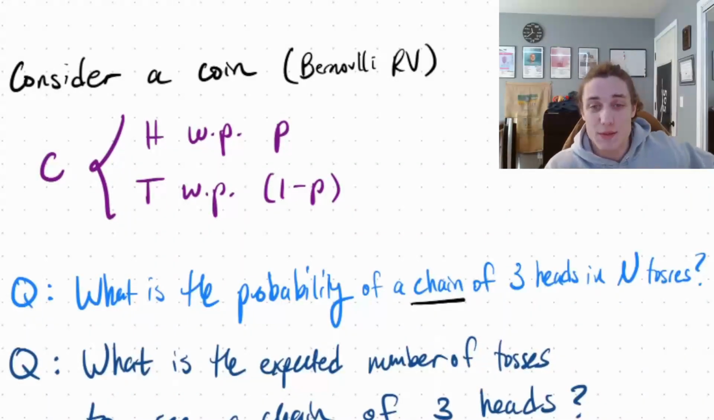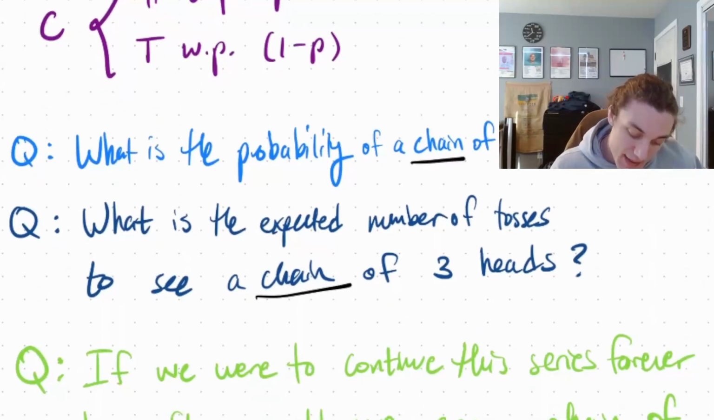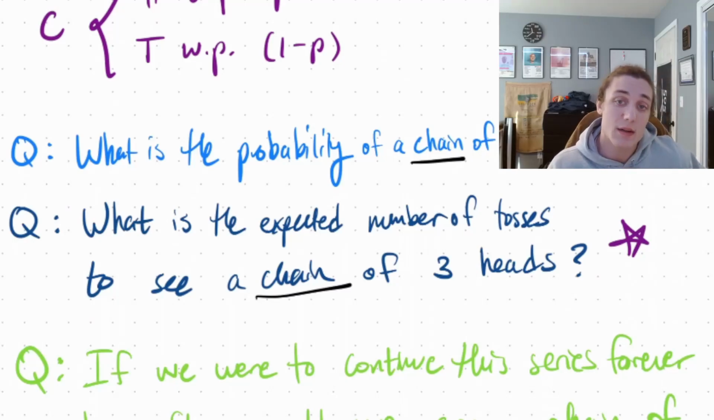Welcome back to this series on Markov chains. In this video, we're going to tackle question 2. If we have a series of coin flips and we are interested in a chain of 3 heads, what is the expected number of coin tosses to see that chain of 3 heads for the first time?